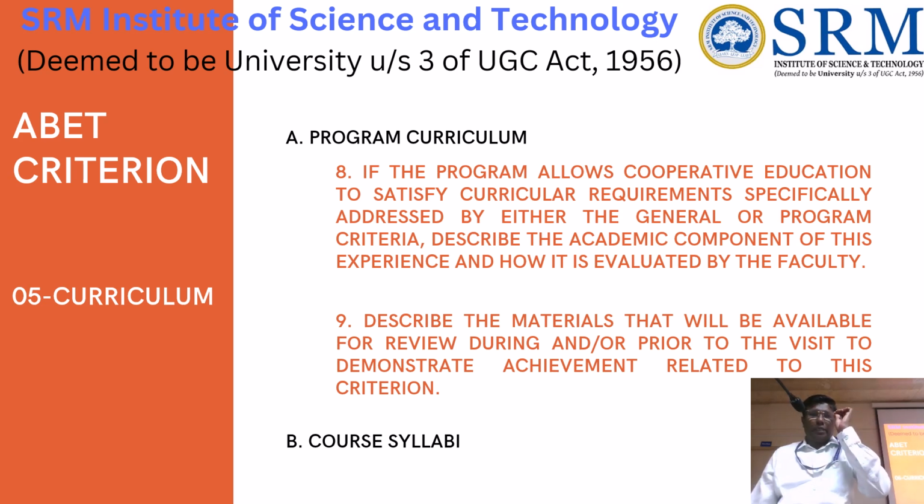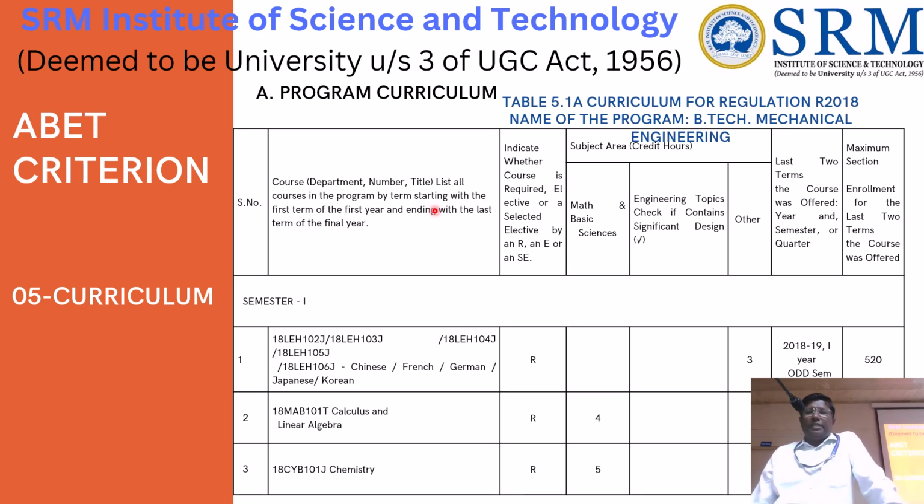So if you look at the program curriculum, we have to give that, and course syllabi also. If you look here, this table is provided by them. So we have to indicate which is the regular course. This component we have to give, whether we indicate the course is elective or selected elective or core, like that we have to give this one.